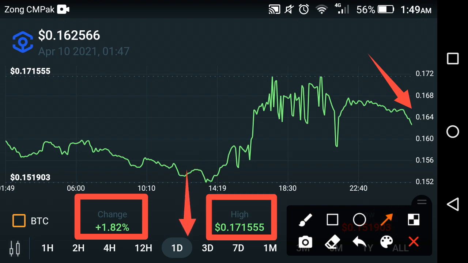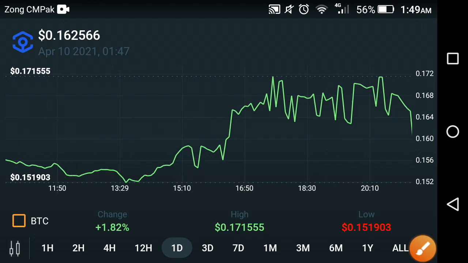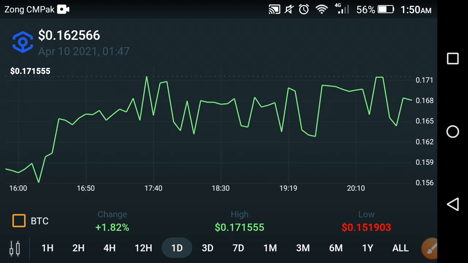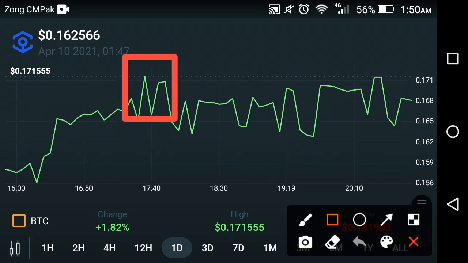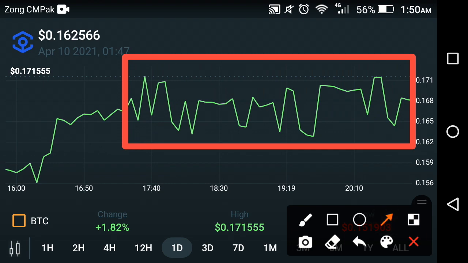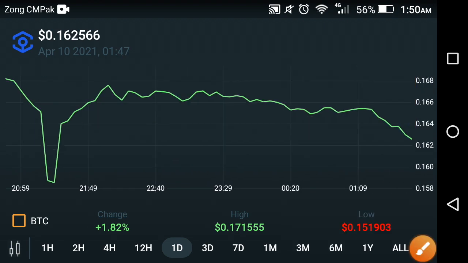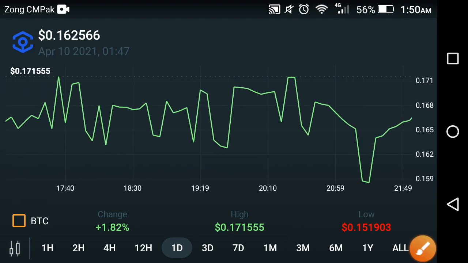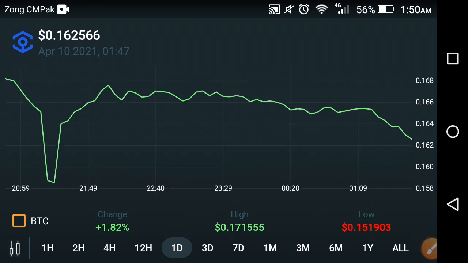Now let's see the price. If we look at the chart analysis of the Ankr coin, it's really a complex structure. As you can see here, it's absolutely a very complex chart structure at this period. It took a jump for a little time, and after the jump, it again falls down, falls down, falls down. What's going on at this time in the Ankr coin? If we look at the last hour, last 2 hour, 4 hour price prediction, the last 2 hours show a continuously falling period of the Ankr coin starting now. As you know, the previous period took a jump and fell down, and now it is frequently falling down. That is the last 1 day price prediction.